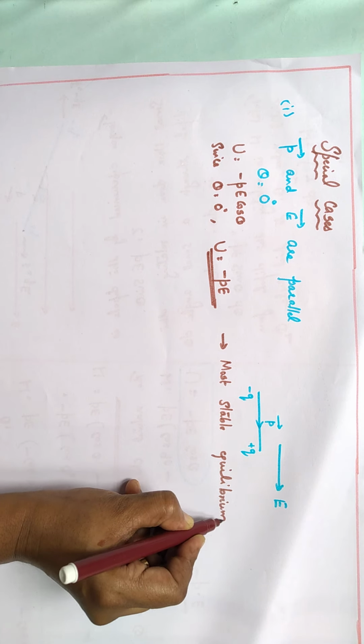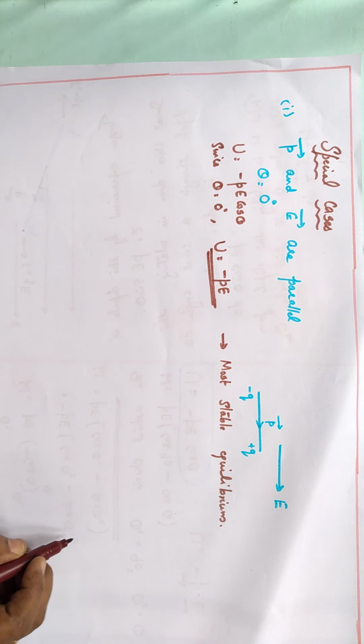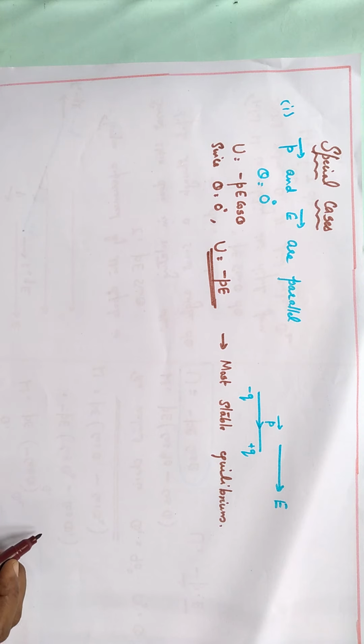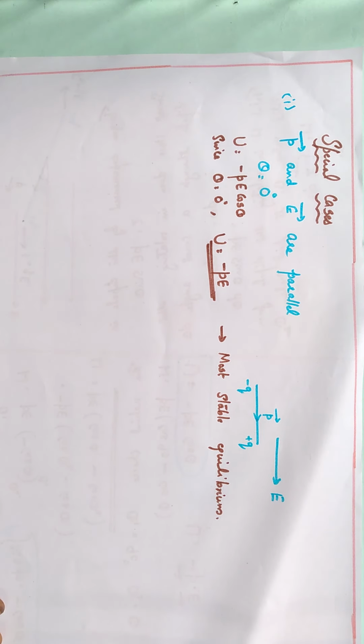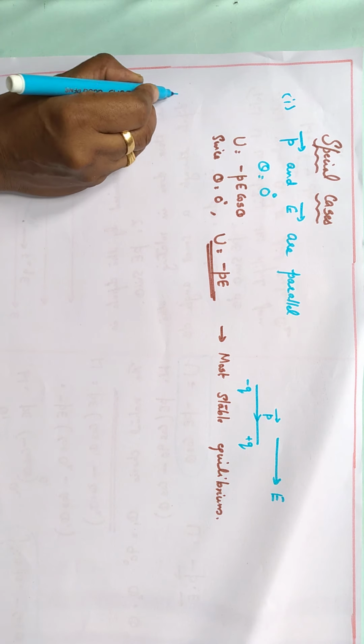And hence this is the condition for most stable equilibrium. So what is the condition for most stable equilibrium? When dipole moment and electric field are parallel, where potential energy has minimum value. Clear?